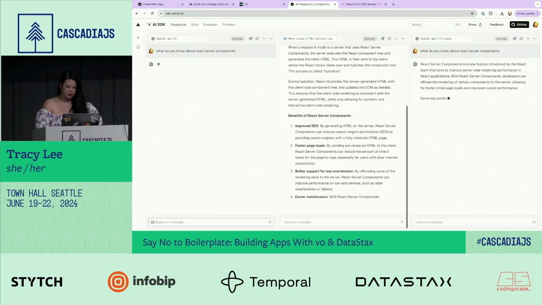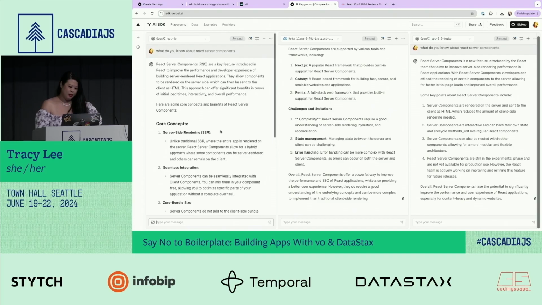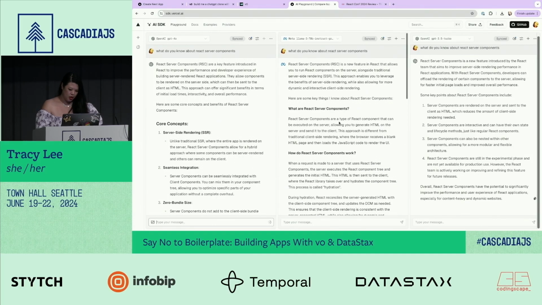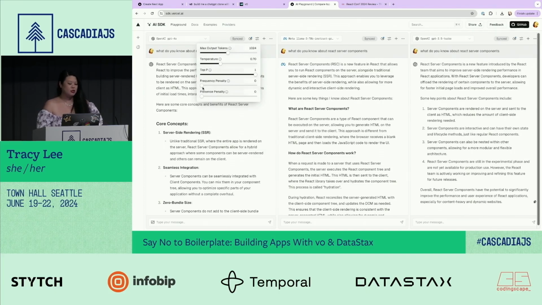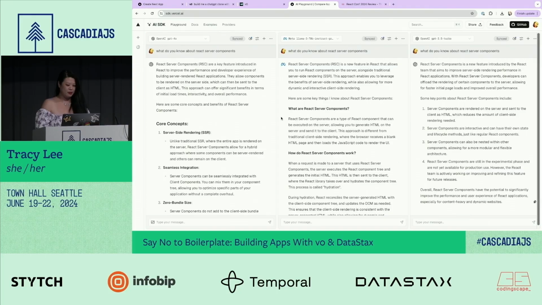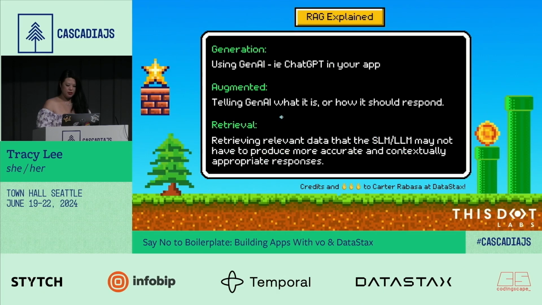And, oh, look at that. Look at Llama. Look at Llama go. But you can see it and compare kind of like what you want, right? I mean, there's all these other crazy features over here that I have no idea what these actually even mean, because I'm not an AI expert. I'm just an AI dabbler. But anyways, point being, it's really kind of cool how easy it is to use AI in your app. So that is RAG.